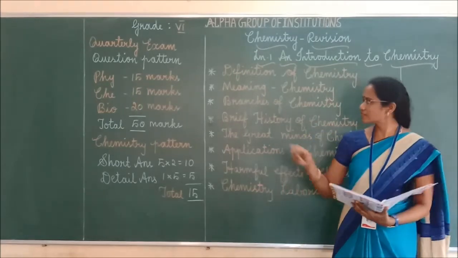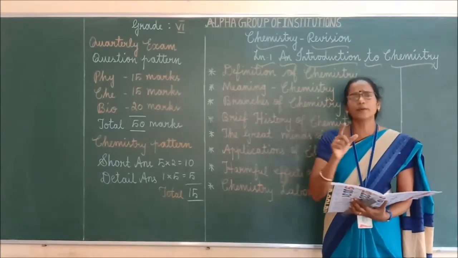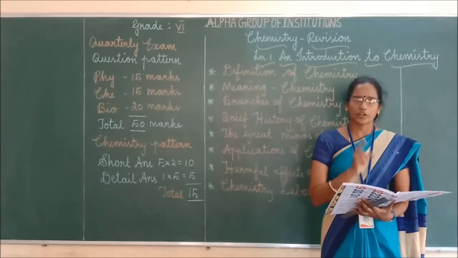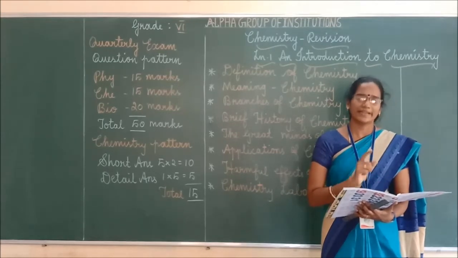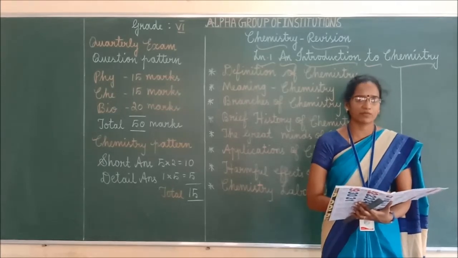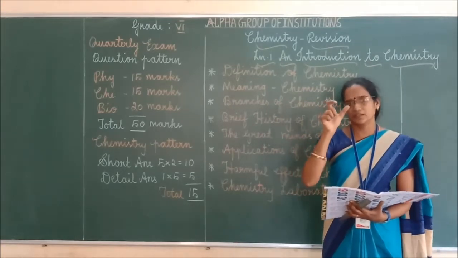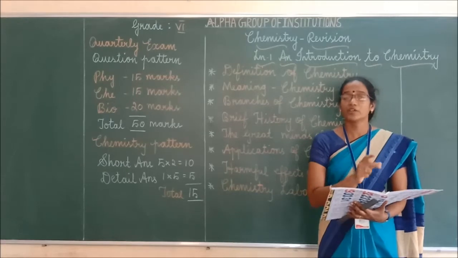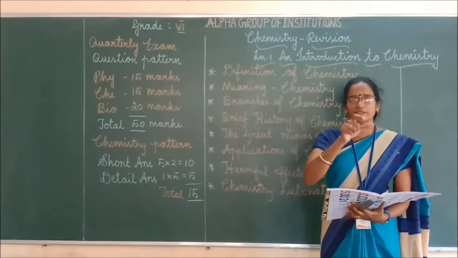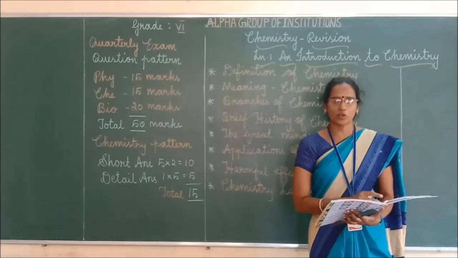Suppose if this question is asked in the detailed answer, you have to explain all the branches. Name the branches of chemistry means what you will write? First one, organic chemistry. Second one, inorganic chemistry. Third one, physical chemistry. And the last one, analytical chemistry. If the question is asked in the 2-mark question, you have to write that side heading only. That's enough. Suppose if this question is asked in the detailed answer, you have to give the explanation. What is meant by organic chemistry? At least 2 examples you have to give. So in that manner you have to follow, right?